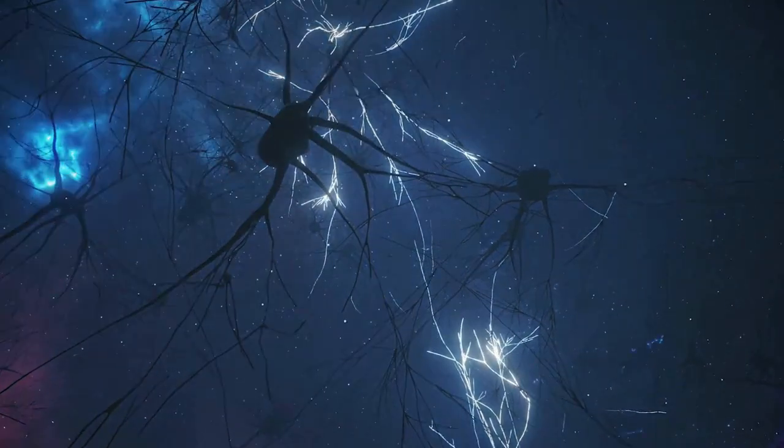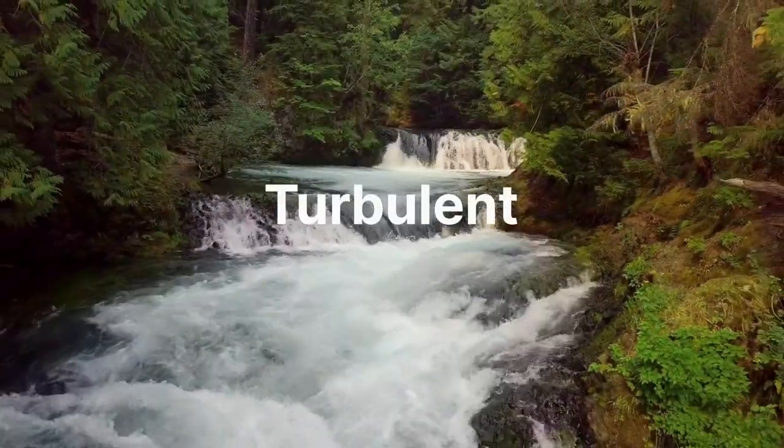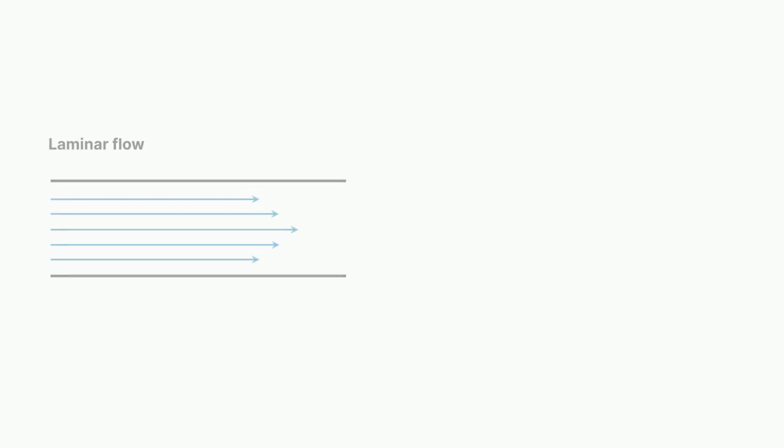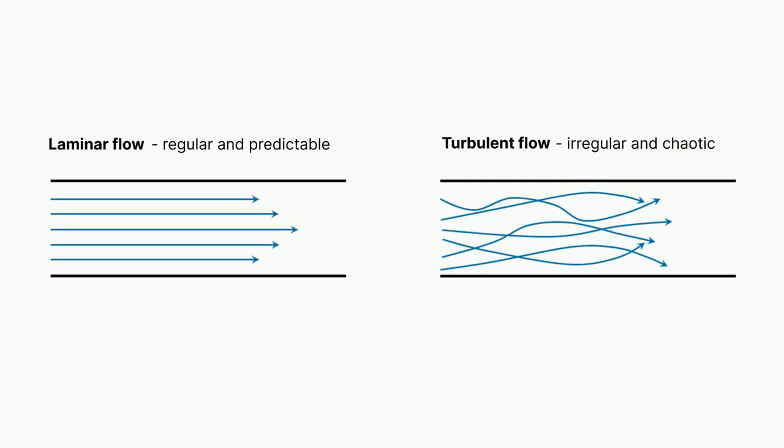Picture the activity in your brain like the water in rivers and streams, with electrical impulses flowing in many directions. In the narrow streams, the flow is laminar, while the rivers are wide and have turbulent flow. In fluid dynamics, laminar flow describes a regular and predictable motion, whereas turbulent flow is irregular and chaotic.